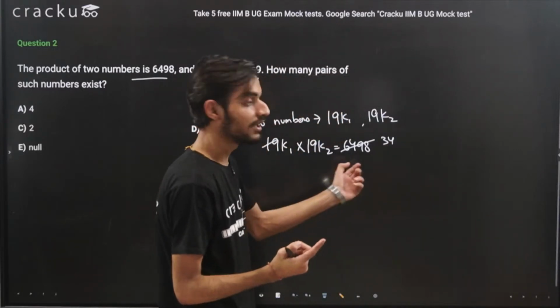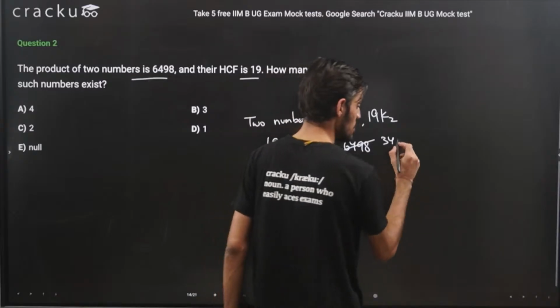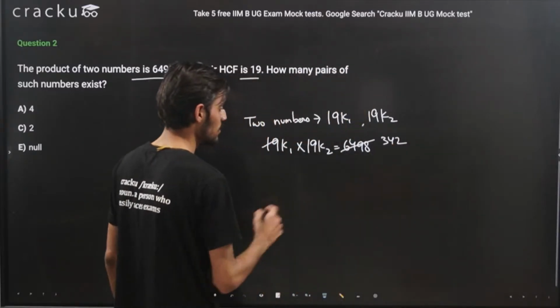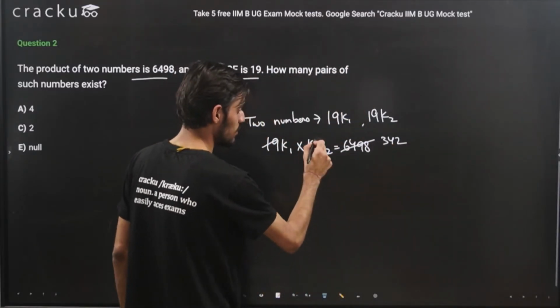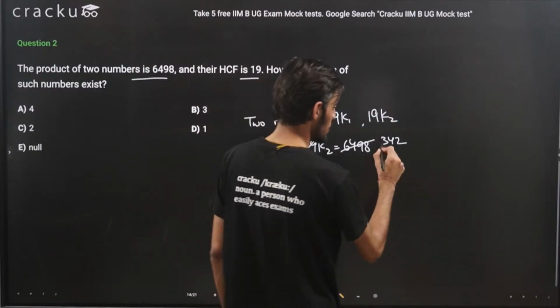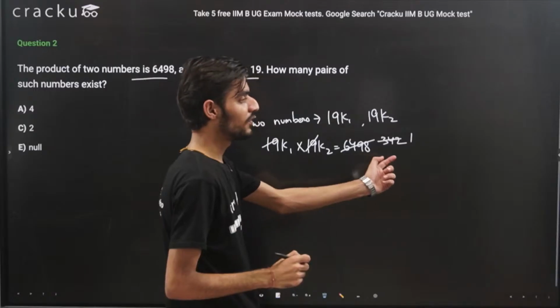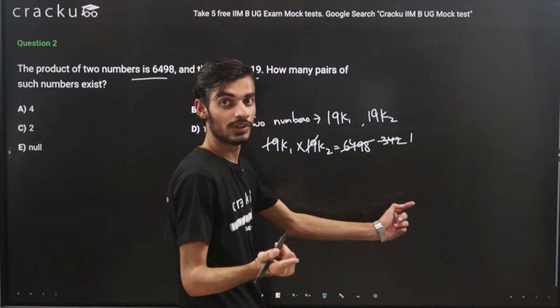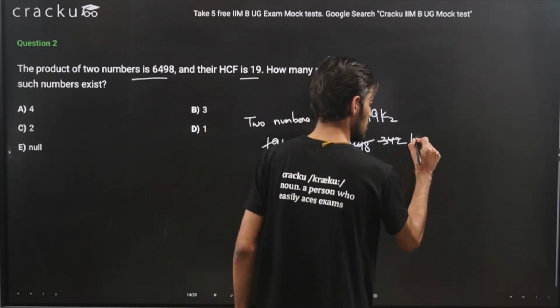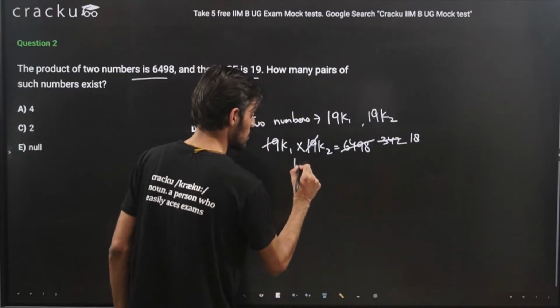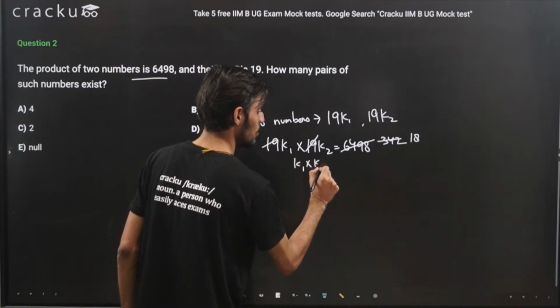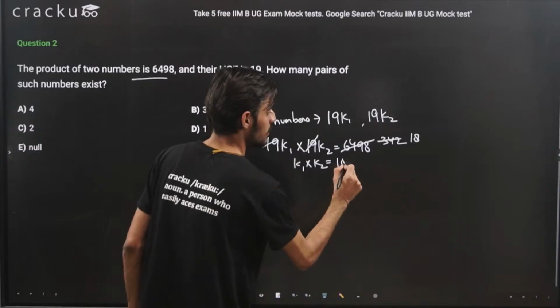So 3 is left, 38 is 19 into 2. I'm just doing the basic calculation. So it will cancel out with the help of 19 also, I guess. So 19 into 1, 19. So 15 is left, 152. So 19 into 8 is 152. Okay. So k1 multiplied by k2 will be 18.